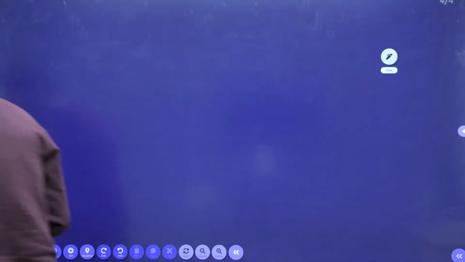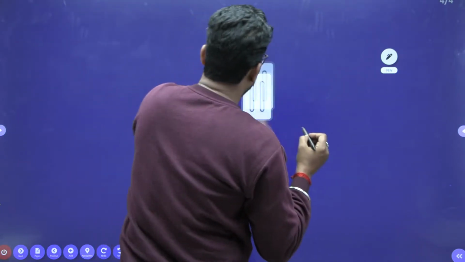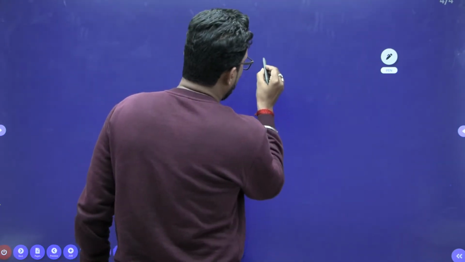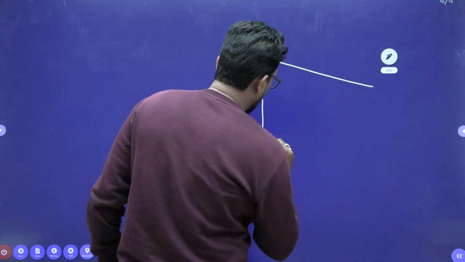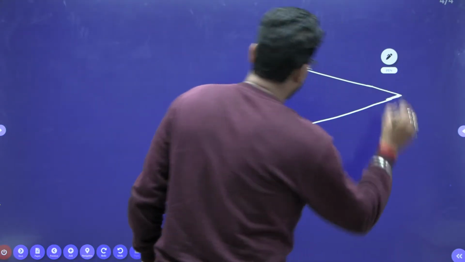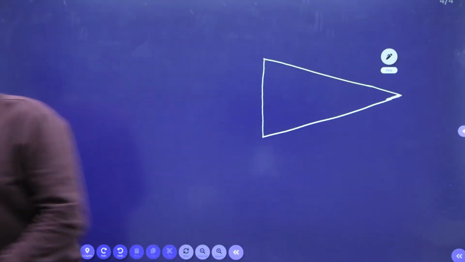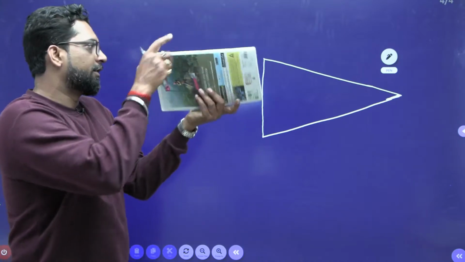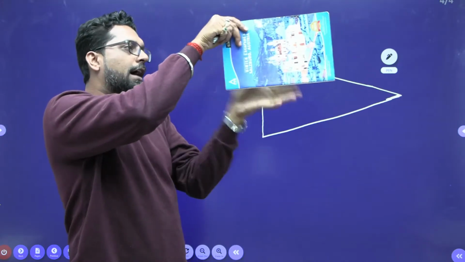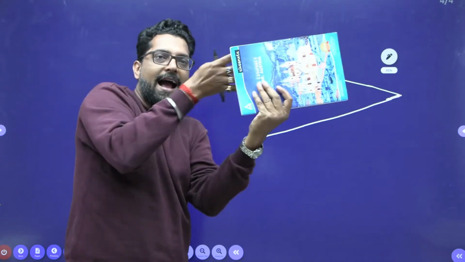What is that, beta? See, there is a triangular plate, very important, I am telling you. This is your triangular plate. You think that this is our triangular plate, and the fluid is flowing. So the fluid will contact this front surface and also the back surface.